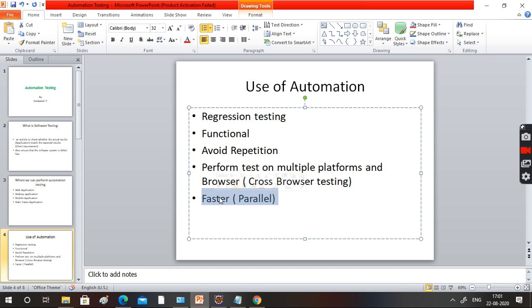And execution is faster compared to manual execution. Why? Assume that one test case execution takes 1 minute. If you execute 100 test cases, it will take 100 minutes. But with automation, if you create 10 threads, you can complete it much faster. So execution is faster and you will get quick results. So likewise, automation testing is more helpful.